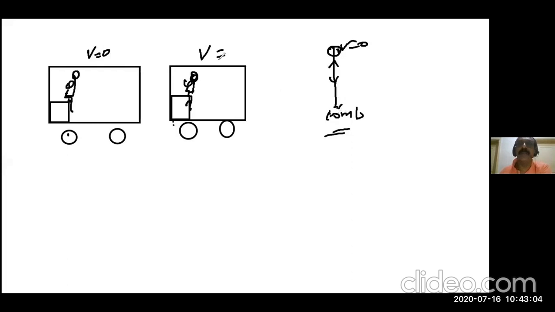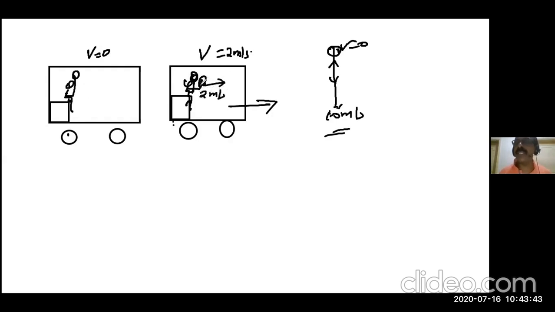The reason I will tell you. Suppose the train is traveling horizontally at 2 meter per second, isn't it? Now this man's velocity and this stone's velocity are all 2 meter per second horizontally, not vertical velocity. The man is sitting inside the train. Velocity of the train is 2 meter per second, that person's velocity is 2 meter per second, and the stone also has 2 meter per second. So the stone already has 2 meter per second horizontal velocity.